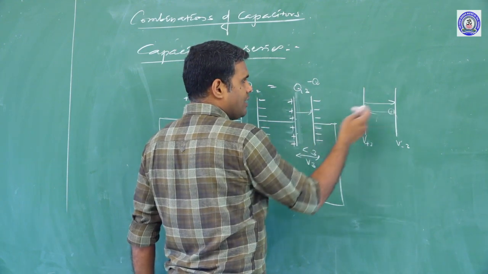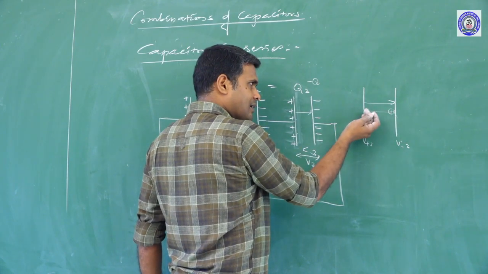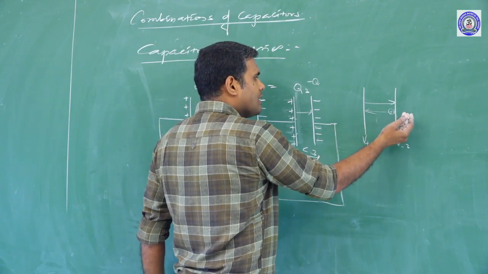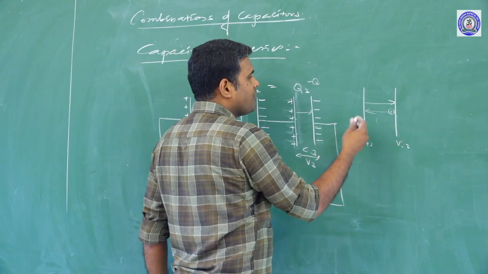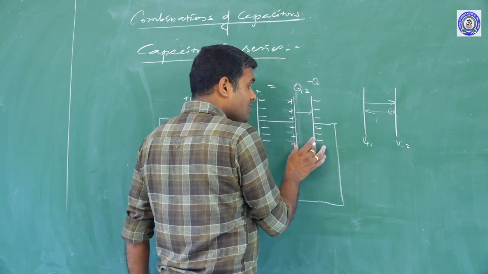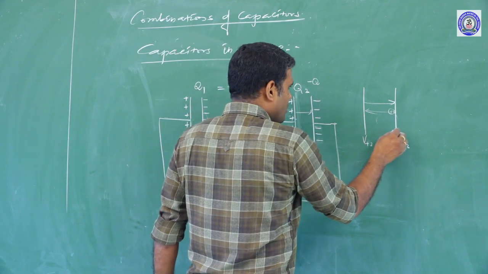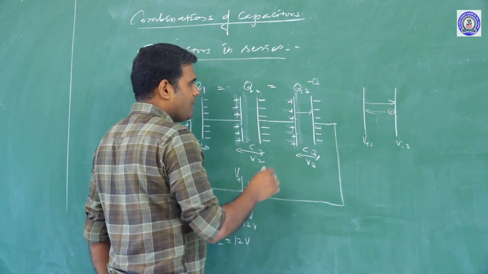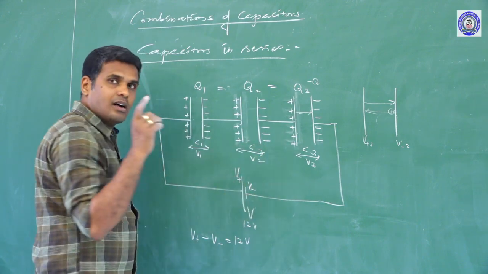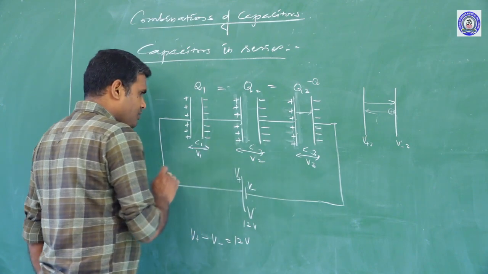There will be an electric field. You have to move a unit positive charge from one plate to another plate, so there is work done. If the field strength is more, then the amount of work done must be more. If the field strength is less, the amount of work done must be less. First thing. Second thing, distance of separation matters. Everything matters here. So the work done is stored as potential here. So the potential will not be the same because the dimensions of the capacitors are different. Since the dimensions of capacitors change, the potential also changes here.